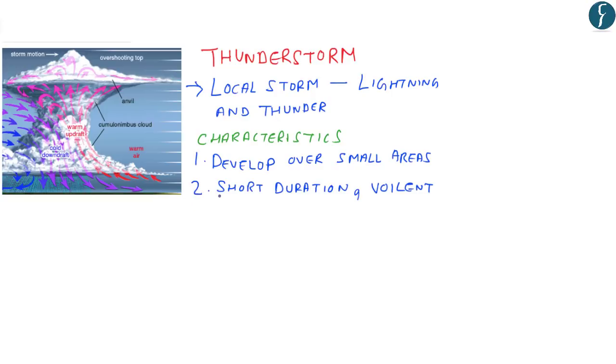The second characteristic of a thunderstorm is that they are of short duration and are violent in nature. The third characteristic is that during a thunderstorm, cumulonimbus clouds are formed. So now let's understand what cumulonimbus clouds are. A cumulonimbus cloud is a dense, towering vertical cloud. This is formed when moisture is carried upward by powerful upward air currents. The diagram shows a cumulonimbus cloud, which is vertical in nature.